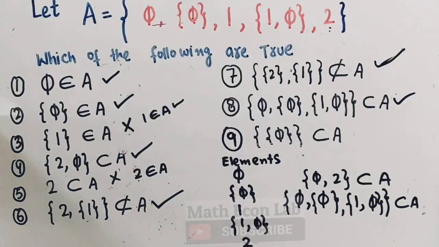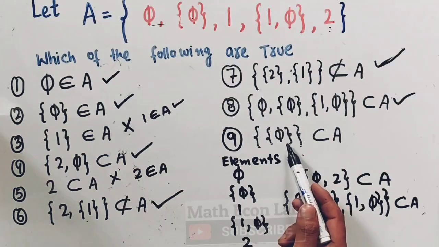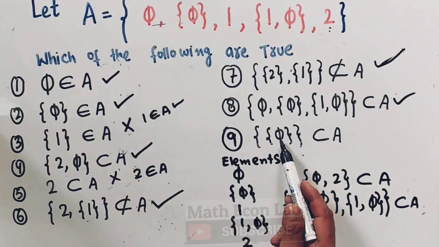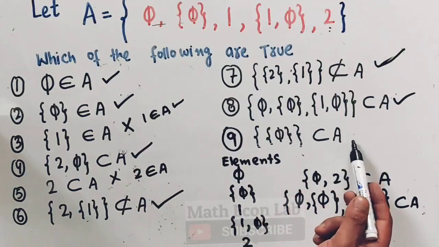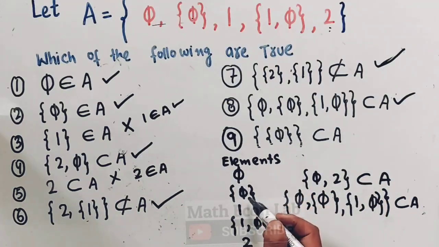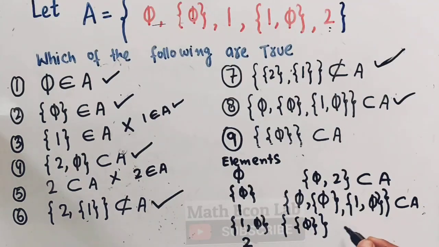Now we have the 9th one. The set containing 5 is a subset of A. Yes, because we have this set. So the set containing 5 is a subset of A. That's also true here.